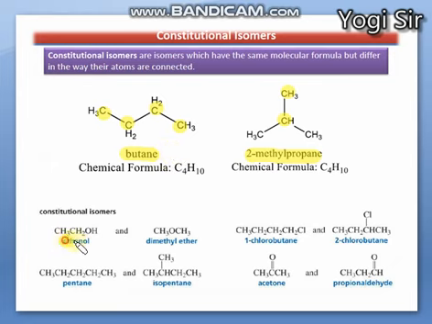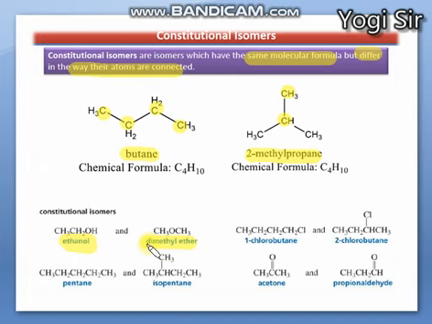In the same way, ethanol and dimethyl ether both have the same number of atoms. You can see 2 carbons here and also 2 carbons there, a total of 6 hydrogens here and also 6 hydrogens there, and 1 oxygen in both. So both have the same molecular formula, but the atoms are arranged or connected in a different manner. Here the functional groups themselves are different, so they are functional group isomers, right?